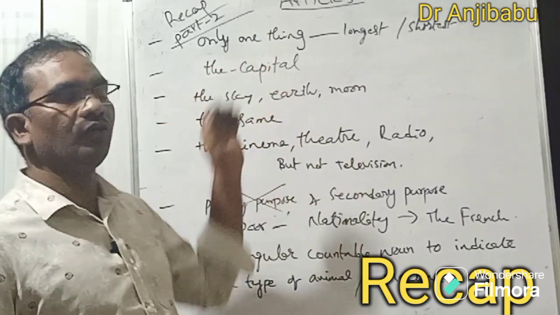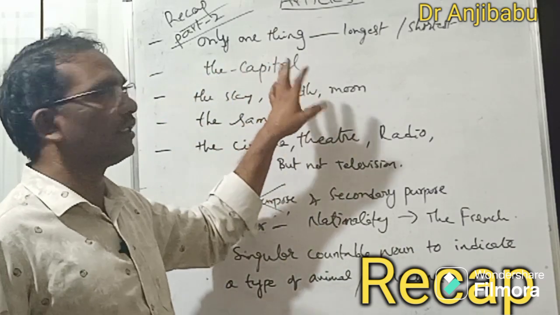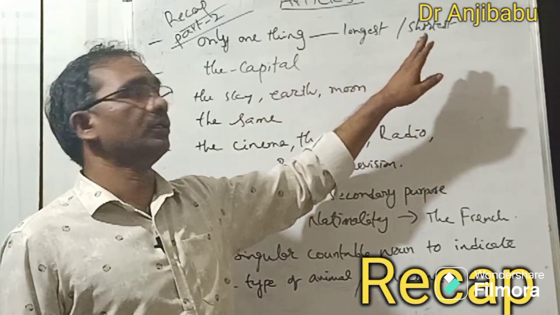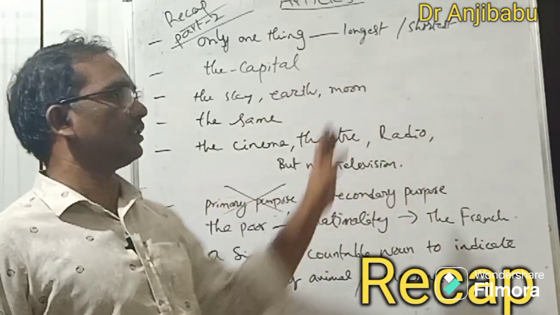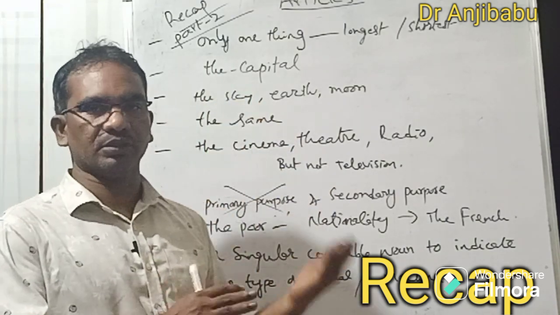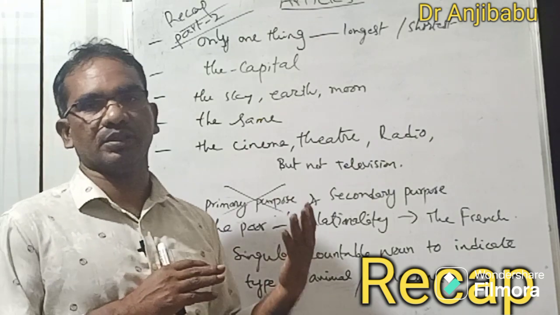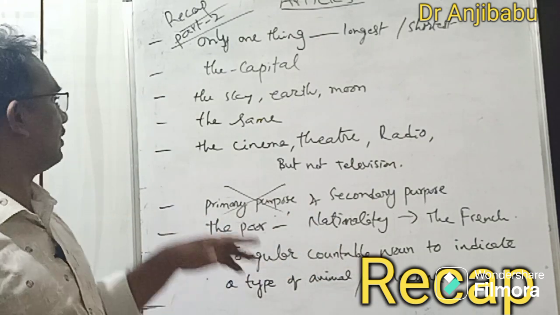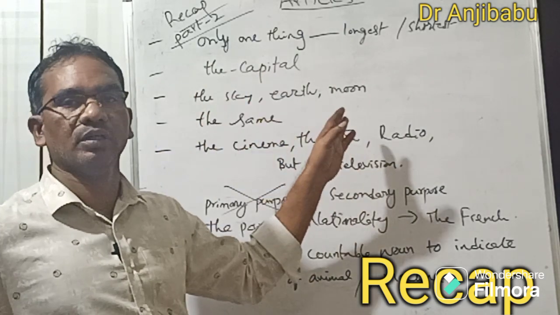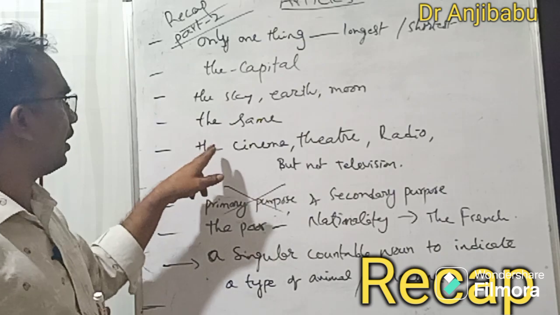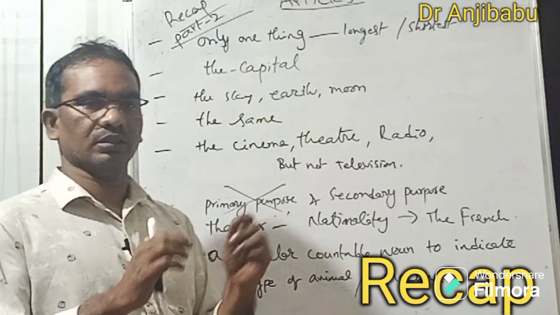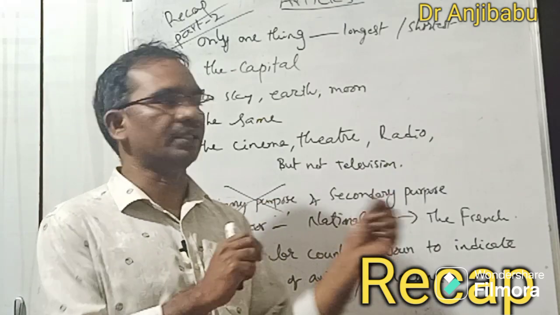Firstly, we learnt only one thing. If only one thing is there in the world, then we use the article. For example, the longest river, the shortest thing, the shortest person, etc. Right? And the next one is the capital. When you talk about capital, Delhi is the capital of India, and Paris is the capital of France, etc. In the same way, the sky, the earth, the moon, etc. And when you use the word same, the same, I told you, these two books are the same, right?